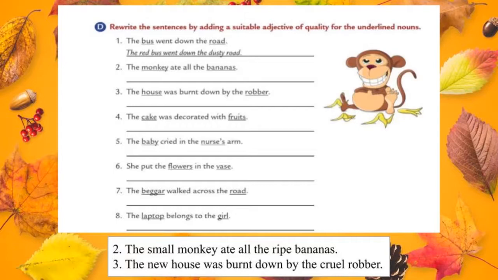The new house was burnt down by the cruel robber. How am I describing the robber? Cruel. So now we can write the sentence as the new house was burned down by the cruel robber. Students, we completed the first three sentences. The remaining sentences you should try in your grammar book.